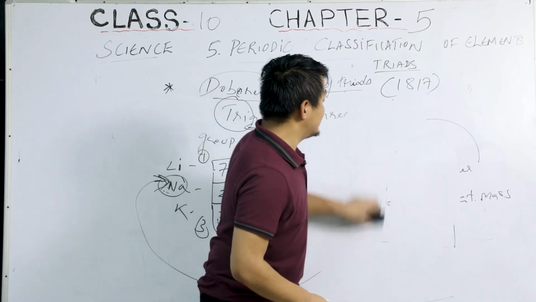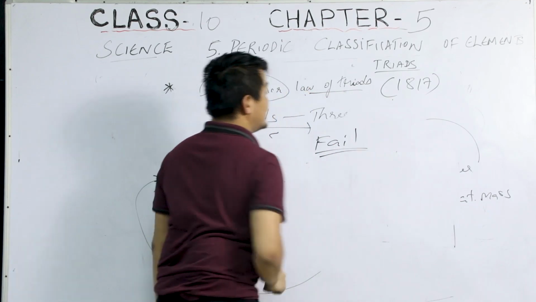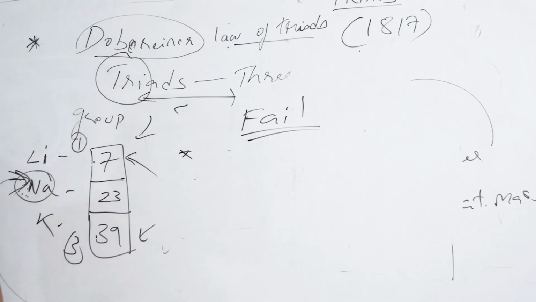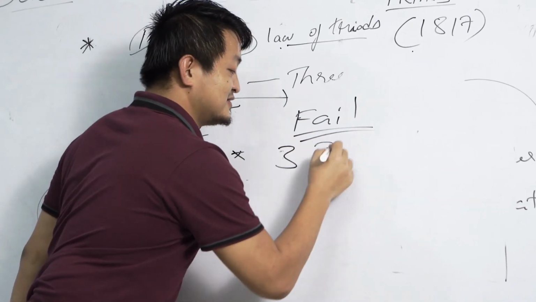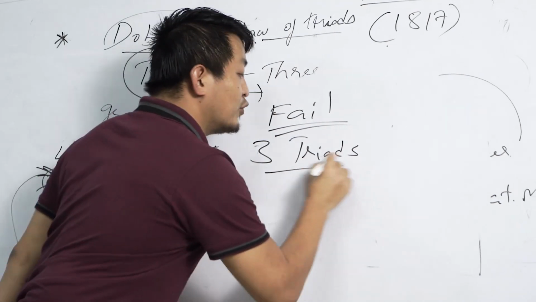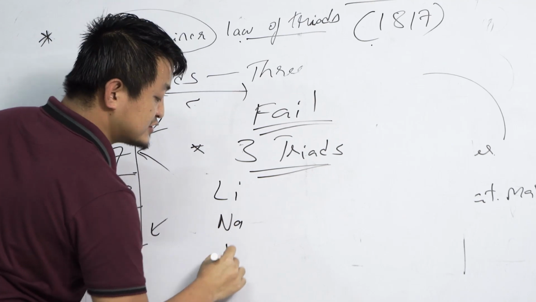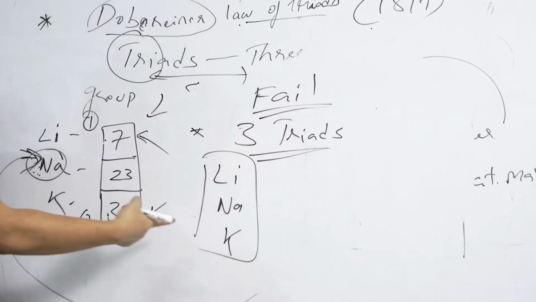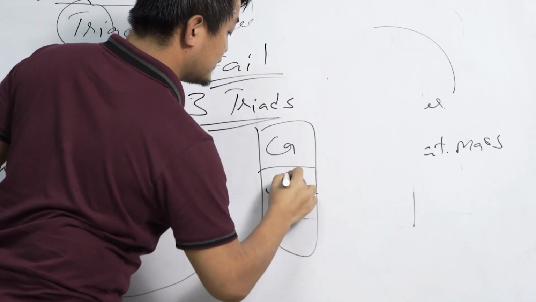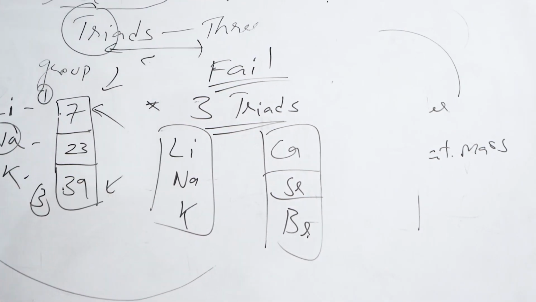But why did this law fail? Why was this law not successful? Because he was only able to discover 3 triads. The first one we already have. The second was calcium, strontium, barium, which was also successful.